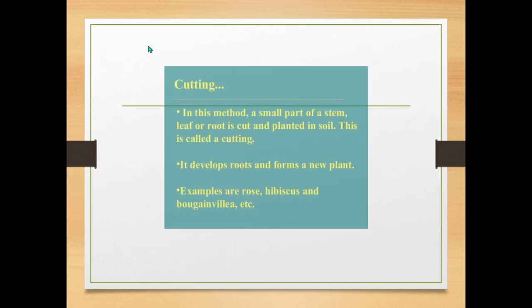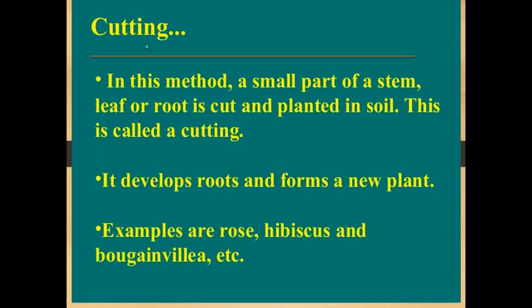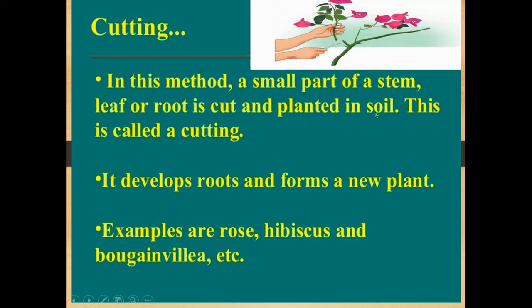Now next one is cutting. In this method, a small part of the stem or leaf or root is cut and planted in soil. This is called cutting. We can usually see this in our homes, as we used to do. We cut a small part of the stem or leaf or root of the plant and plant it in the soil.